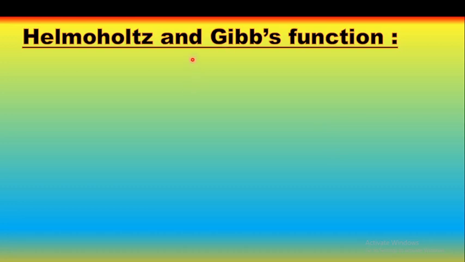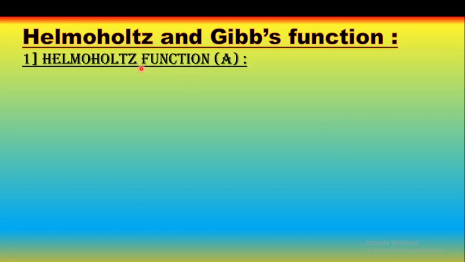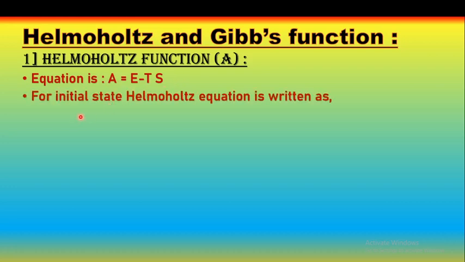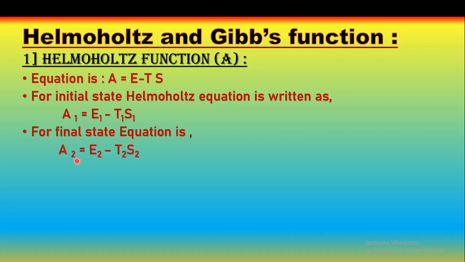So, the next point is the Helmholtz and Gibbs function. First we will study the Helmholtz function, and it is denoted by the symbol capital A. We know the equation for the Helmholtz free energy, A is equal to E minus TS. What is E? E is nothing but the internal energy, T is temperature and S is the entropy. So for the initial state, the Helmholtz equation can be written as A1 is equal to E1 minus T1 S1. And for the final state, the equation can be written as A2 is equal to E2 minus T2 S2.